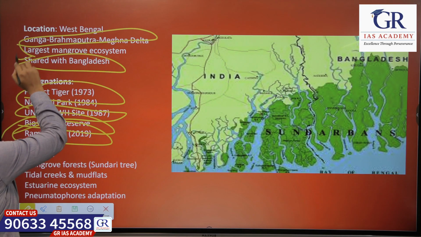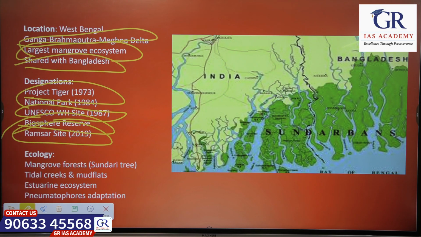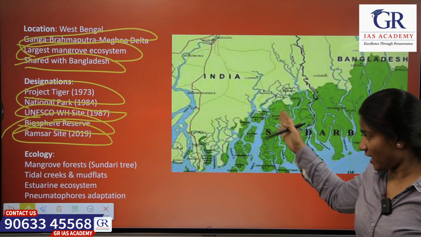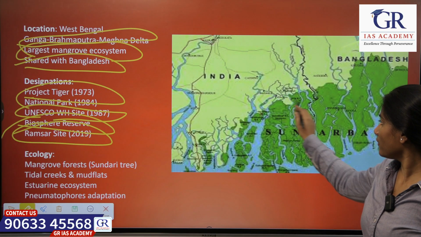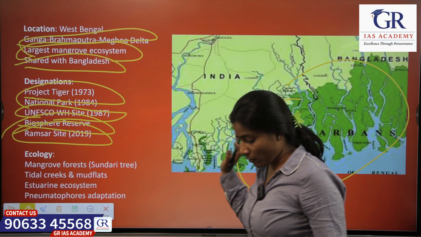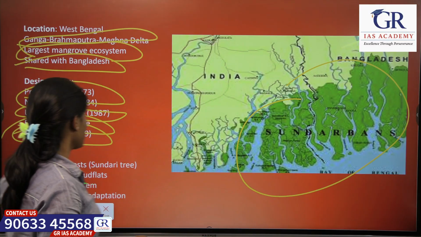It is the largest mangrove ecosystem, as I just told. It is a delta of three rivers, Ganga, Brahmaputra and Meghna. So all three rivers flow through the Sundarbans, which is why the delta is formed by the three rivers.